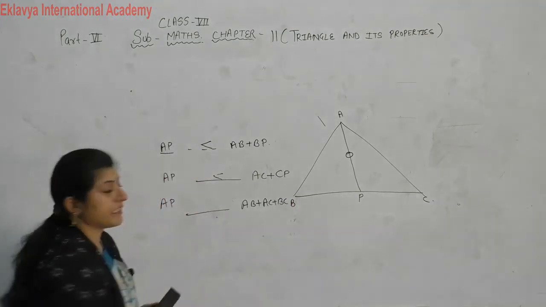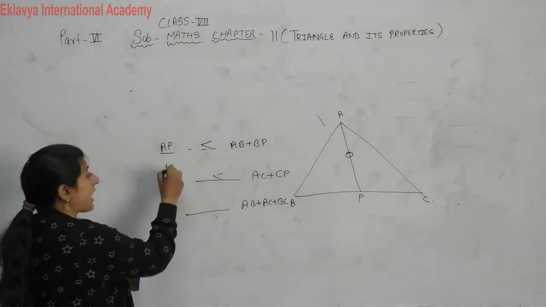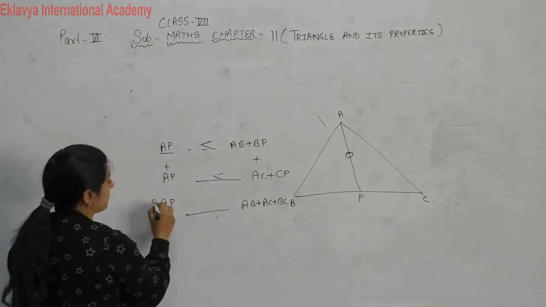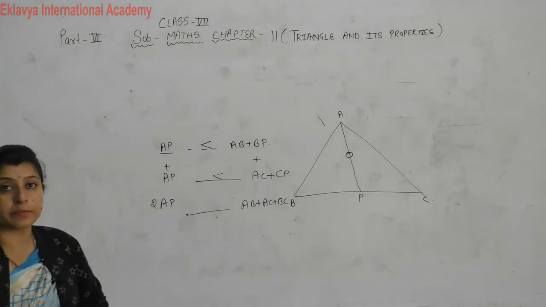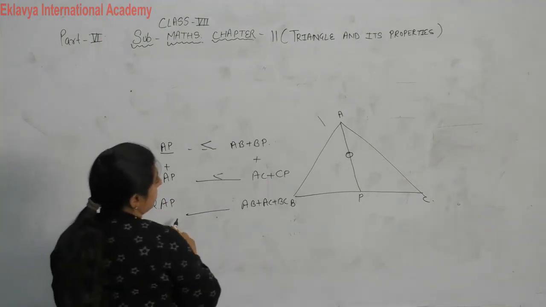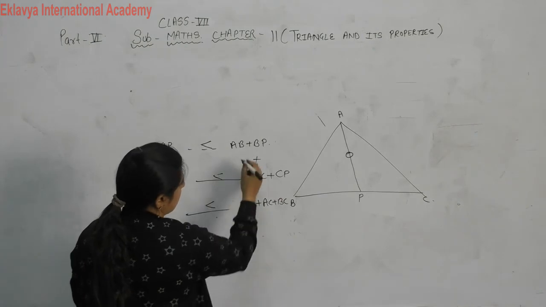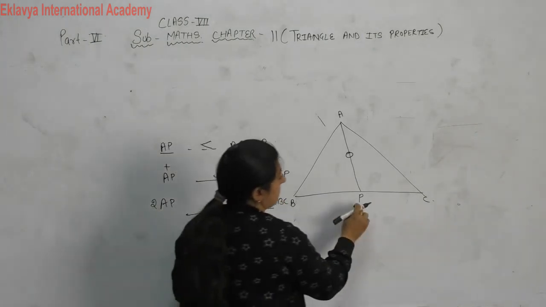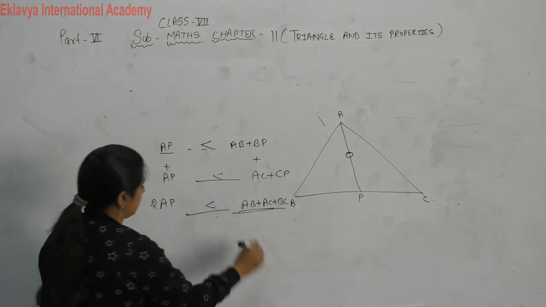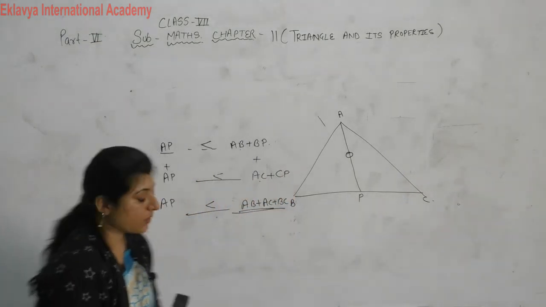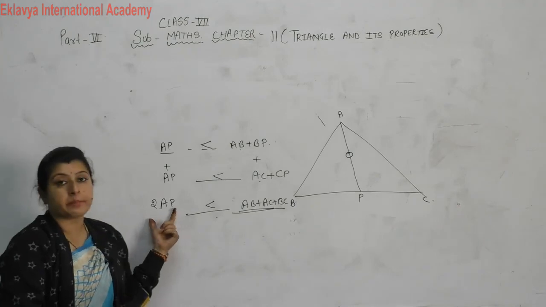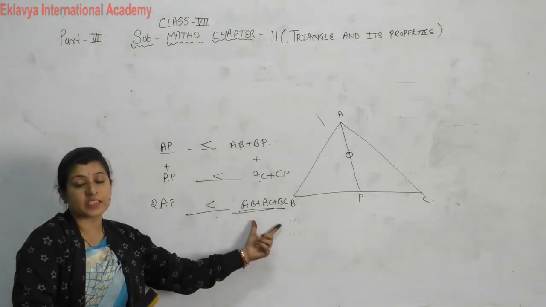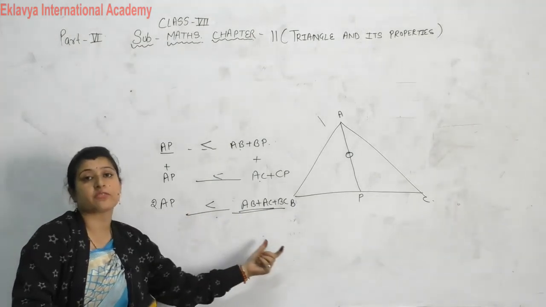What will be the sign here? See here, if you add both equations, then it becomes 2AP, twice of AP less than AB plus AC plus BP plus CP. BP plus CP becomes BC. Then you can write that twice of AP is less than it, then obviously AP is less than it also.